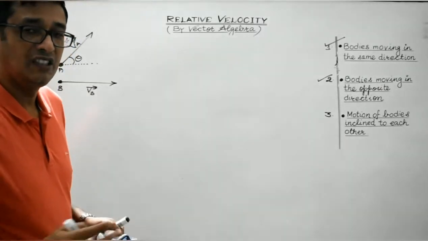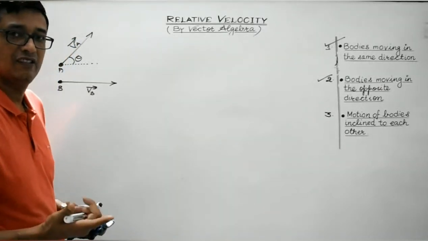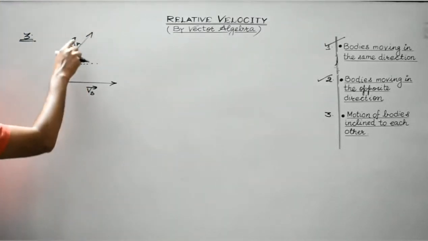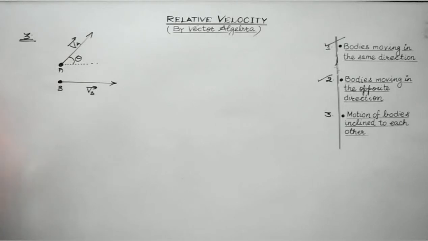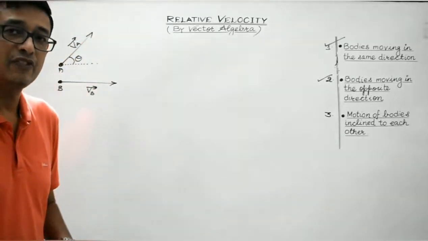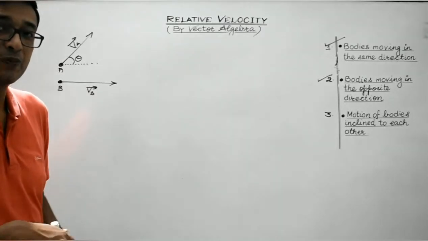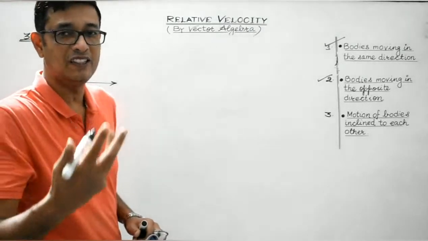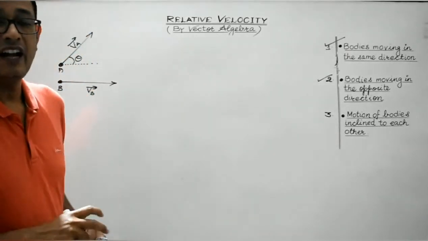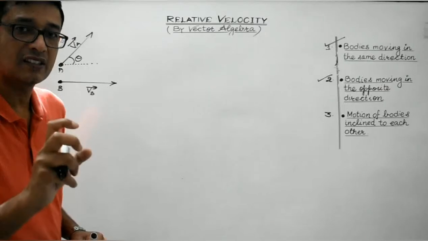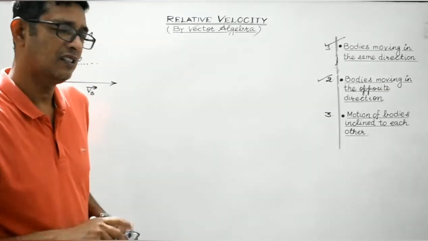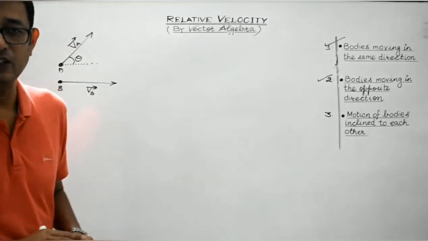The angle between them is neither 0 degrees nor 180 degrees; it has some value other than 0 and 180. Our objective is to determine the relative velocity of A with respect to B. So, students, body B is to be brought at rest. How body B can be brought at rest, we have already discussed in the previous two cases using vector algebra. The same procedure will be used here as well.